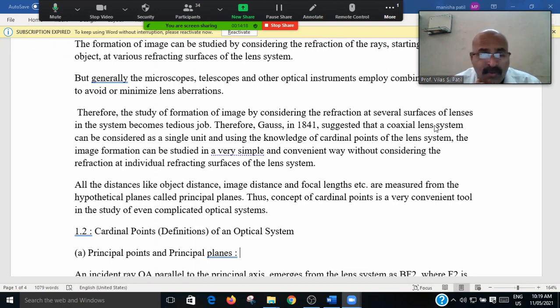The formation of the image can then be studied in a very simple and convenient way without considering the refraction at the individual refracting surfaces.